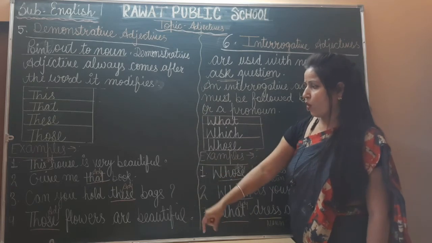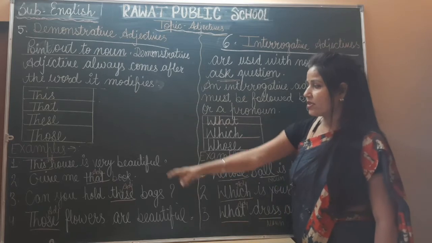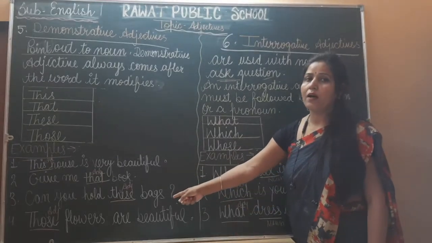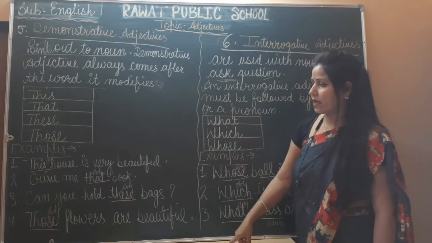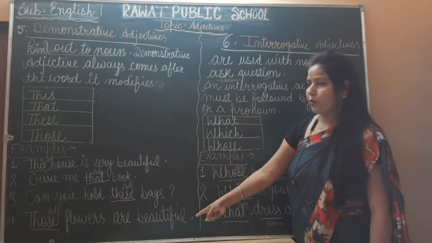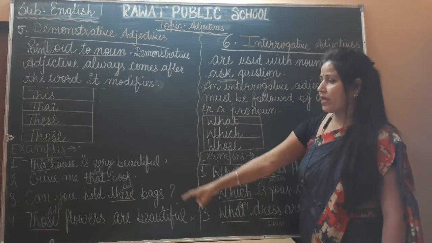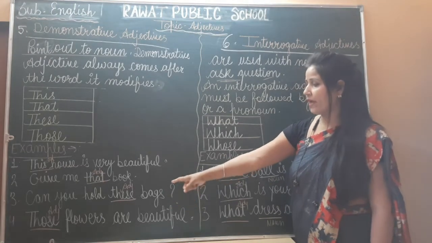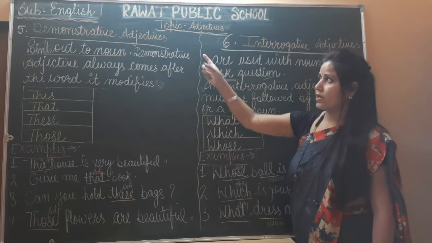Third, can you hold these bags? In this sentence, what is the demonstrative adjective? Yes, these is a demonstrative adjective because it is pointing to the noun bags. And fourth example, those flowers are beautiful. In this sentence, what is the demonstrative adjective? Those, because it is pointing out the word flowers, which is a noun. So I hope now you have understood all about demonstrative adjective.